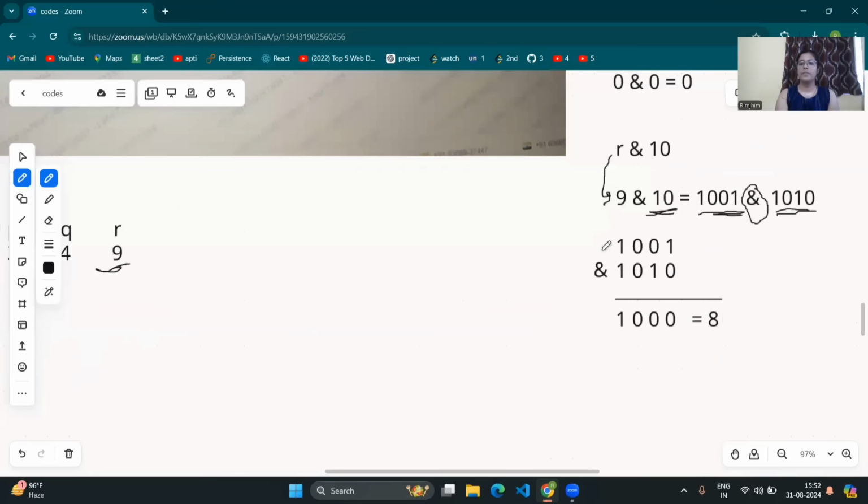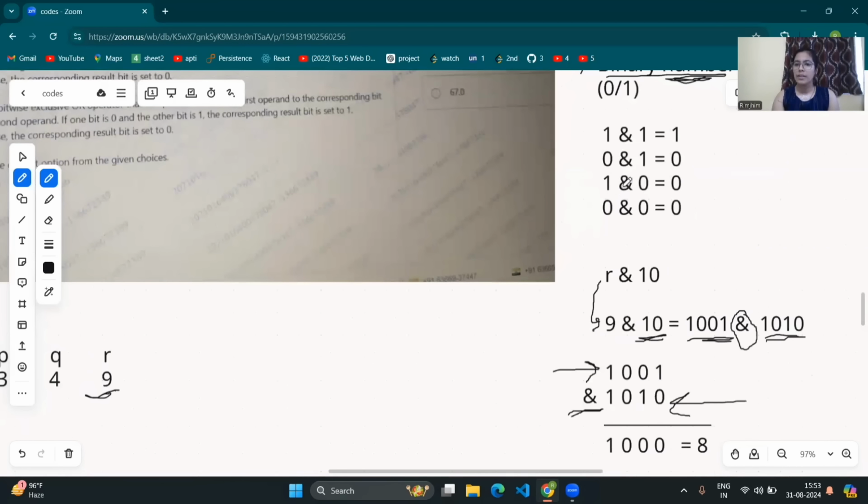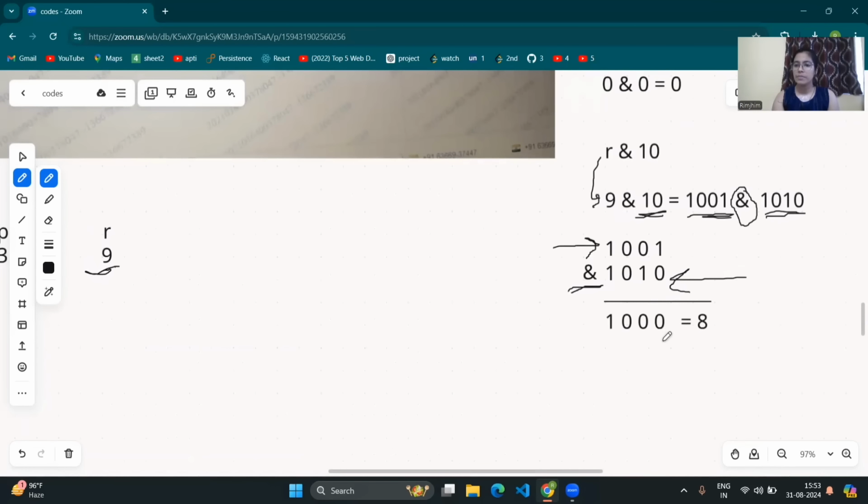So let's see. This is 9, and this is 10. Now let's perform the bitwise and. 1 bitwise and 0 is 0. Moving to the next, 0 bitwise and 1 is 0.